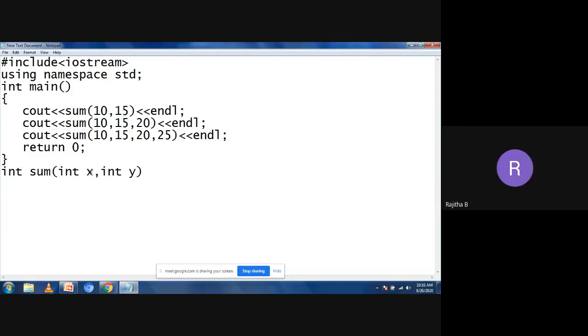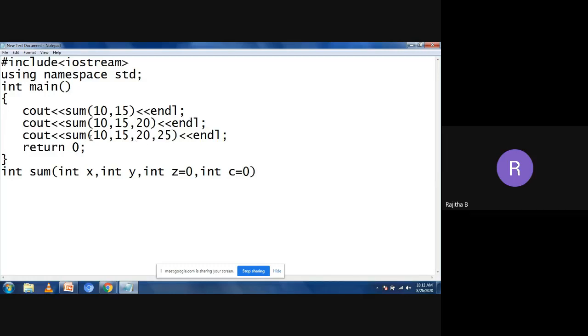So I'm taking int x, int y here. And for the remaining, suppose I want to call sum of 10, 15, 20. In that case, I'm taking some value here: int z equal to 0. I'm taking the default parameters. And int, what value can I take? c equal to 0.